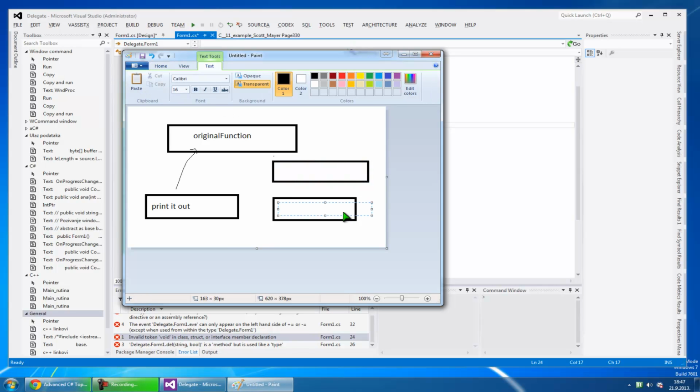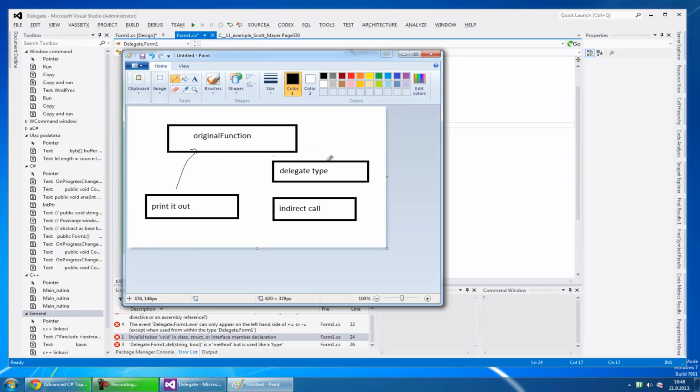This will be the indirect call, and here we have the delegate type. And what we do here, we will call the delegate type, which calls this method because it has the same signature, and we call this delegate. Okay, that's all.